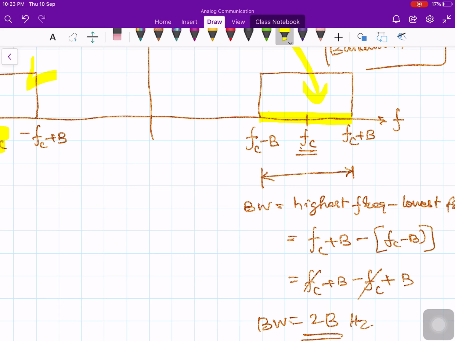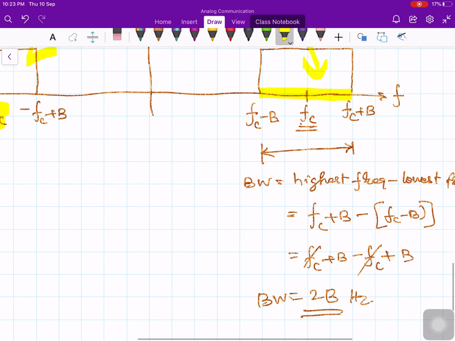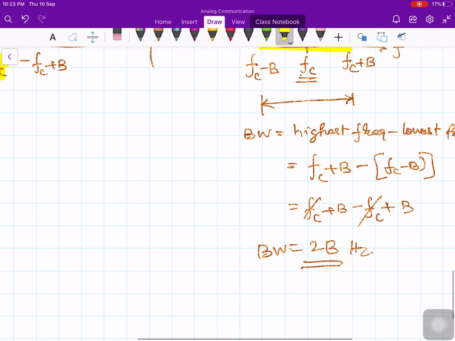So the first thing that we notice is the bandwidth of the modulated signal is 2B. So actually your modulated signal has a larger bandwidth than the message signal bandwidth. Now one can ask a question, is that a nice thing or a bad thing? From the bandwidth conservation point of view, it is not a very nice thing. So we should try to minimize the bandwidth usage as much as possible.